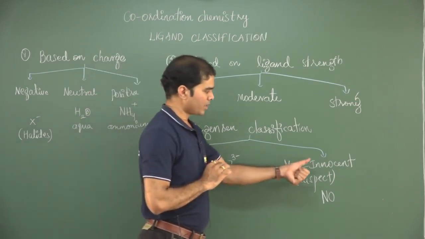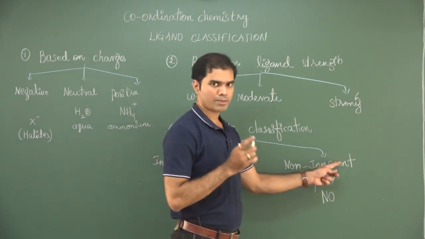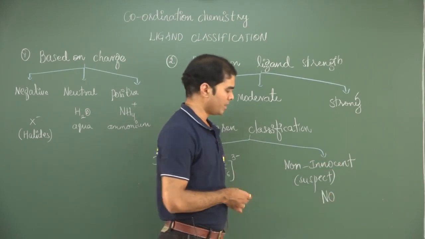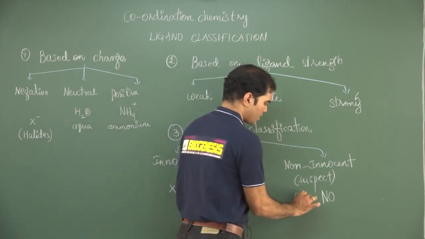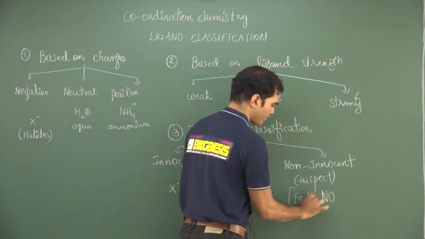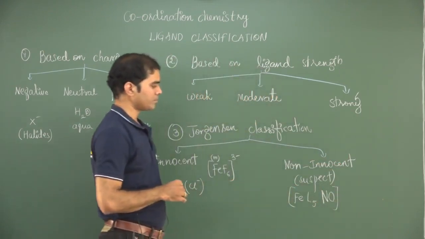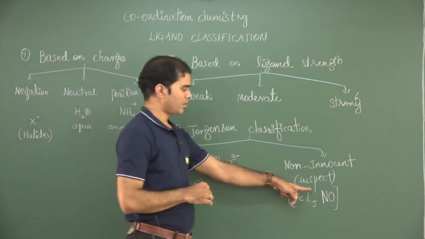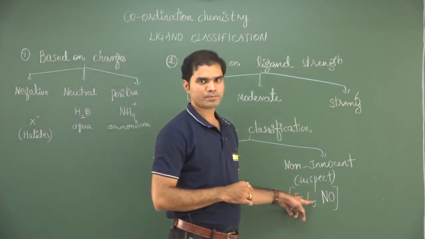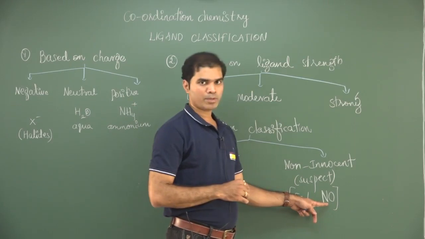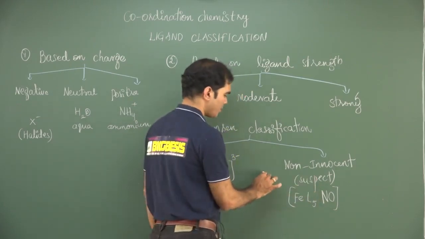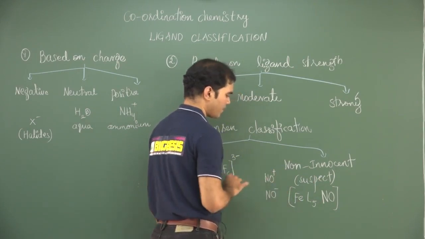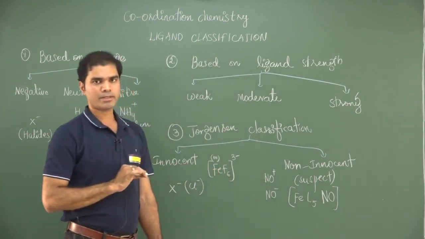On the other hand, what does a non-innocent ligand mean? It is that ligand which will not allow the oxidation state of the central metal atom to be defined. Suppose iron is present with some other ligands along with NO, then I will ask you what is the oxidation state of iron, provided the oxidation state of the ligand is given to you. Then you have to suspect, because once NO is present, it could be present as NO plus or it could also be present as NO minus. So we have to always suspect such types of ligands.